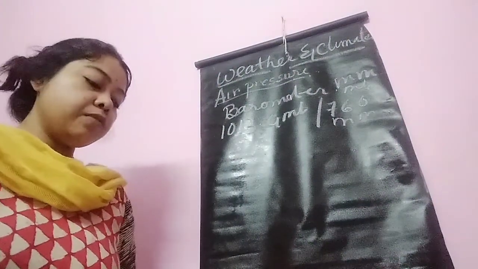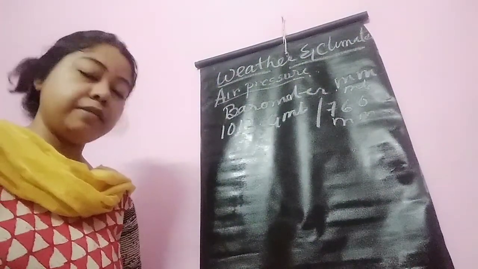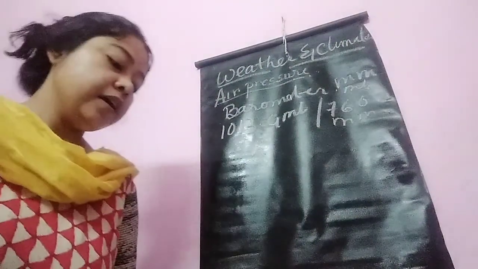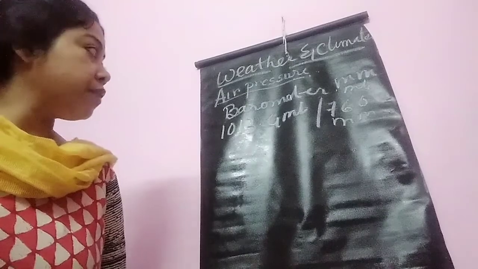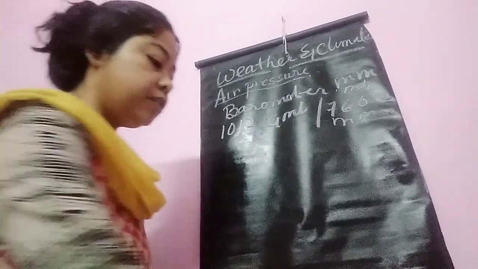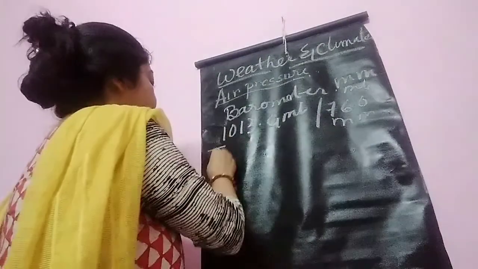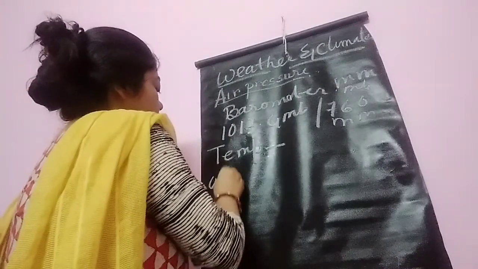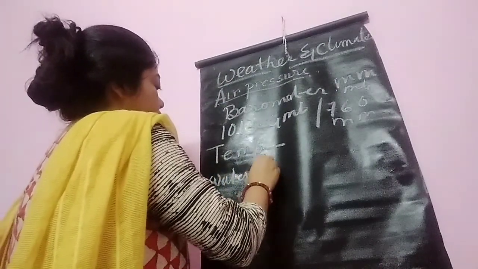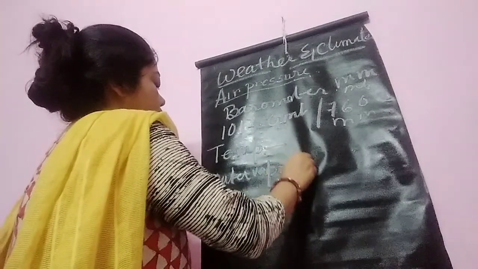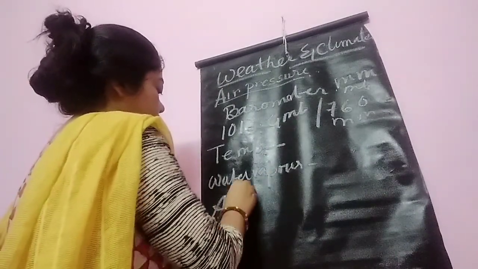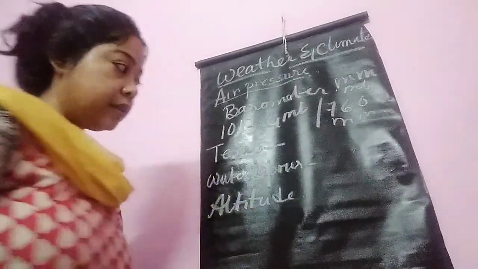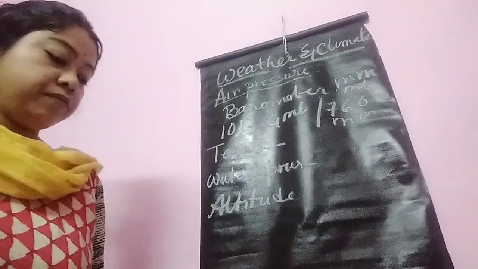Now, next part: what are the factors influencing air pressure? The factors influencing air pressure are temperature, water vapor and altitude. These are the three factors which influence air pressure.